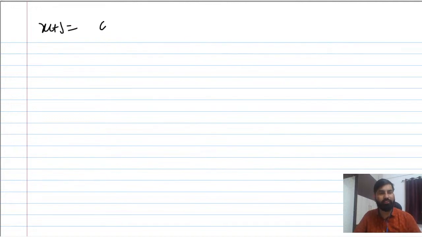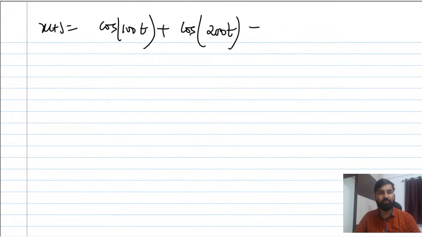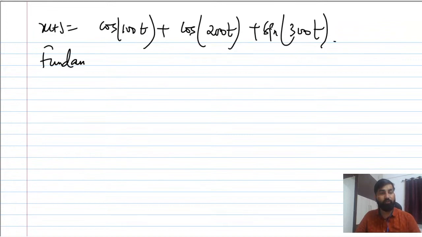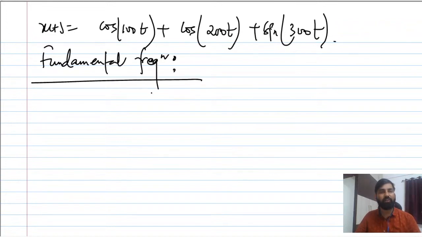I can recall that question as well. x(t) was given as cos 100t plus cos 200t plus sin 300t. They asked not the fundamental time period, but the fundamental frequency.